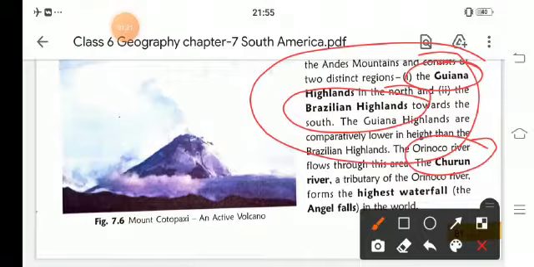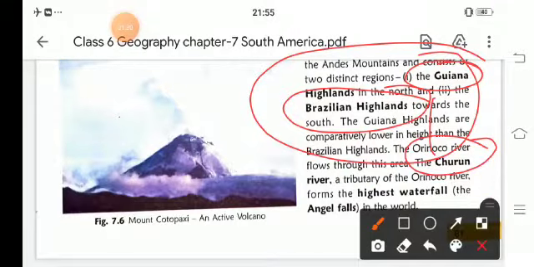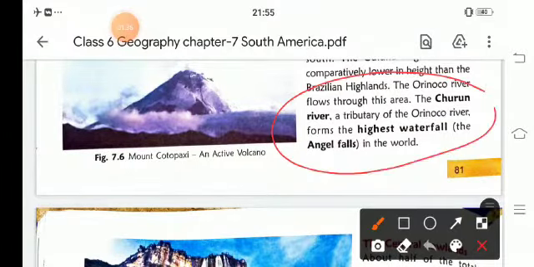The Churun River is a tributary of the Orinoco River, and it forms